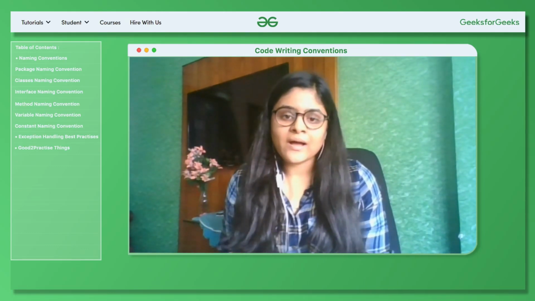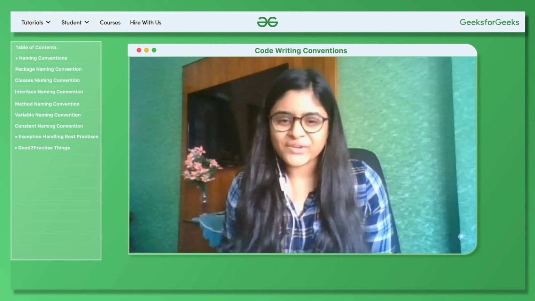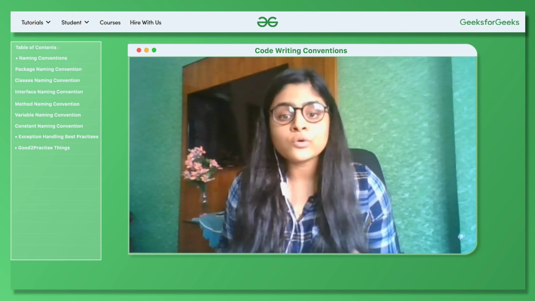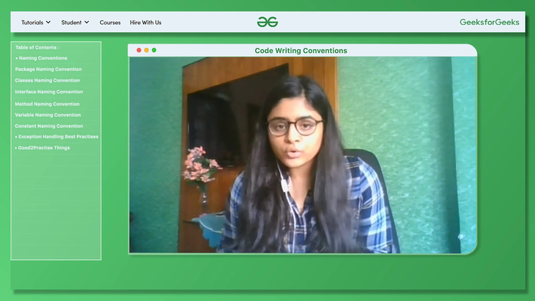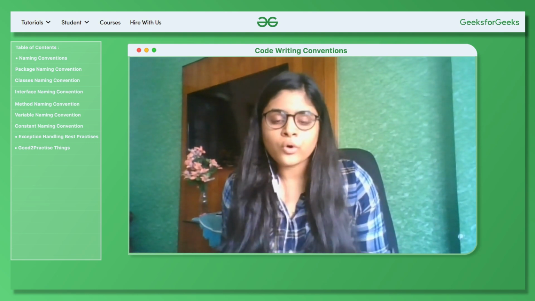My name is Radhika and today we are going to talk about some coding conventions. Now, why are coding conventions important? So, first of all, it makes your code look good and it makes your code readable. Now, why do we want code to be readable? Because, of course, we are not the only person who is going to work on a particular code.